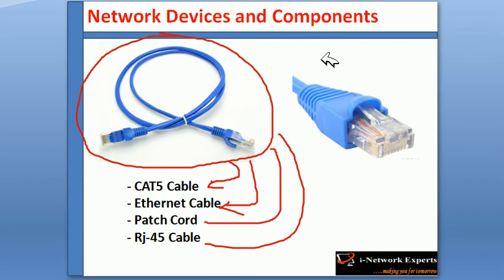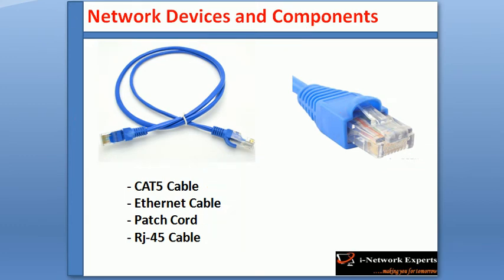Okay, and this is basically a plastic connector. This is called an RJ45 connector. It will be connecting two ends, okay, and this is called a patch cord. So this type of cable we need to connect our computer to the switch, or switch to switch, or switch to router. Okay, so this type of cable, we need to set up our network. So we'll have a look at the next component.